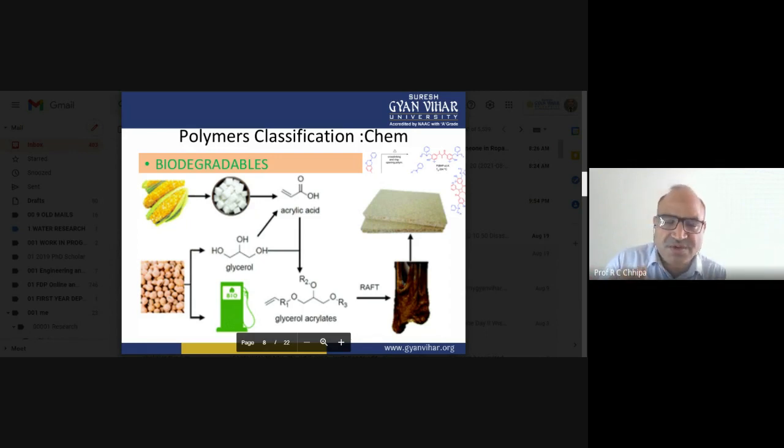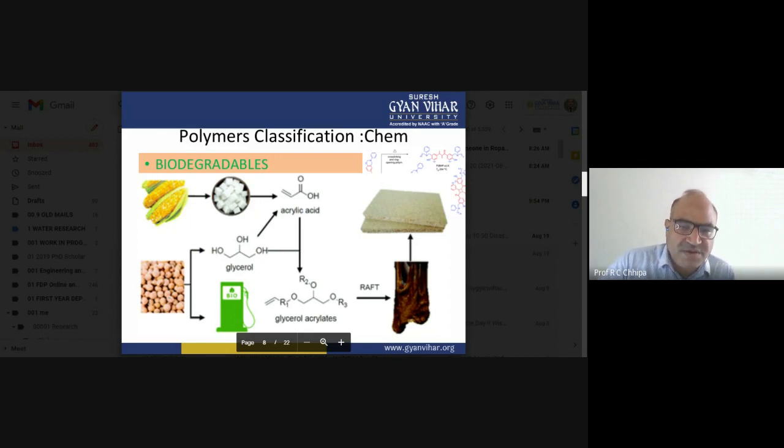Suppose we have water resources with an index of 90%, and there was no pollution a few years ago. But when it is present near a populated area and a transportation system, definitely there will be a change. So here you can see how the natural polymers are prepared.